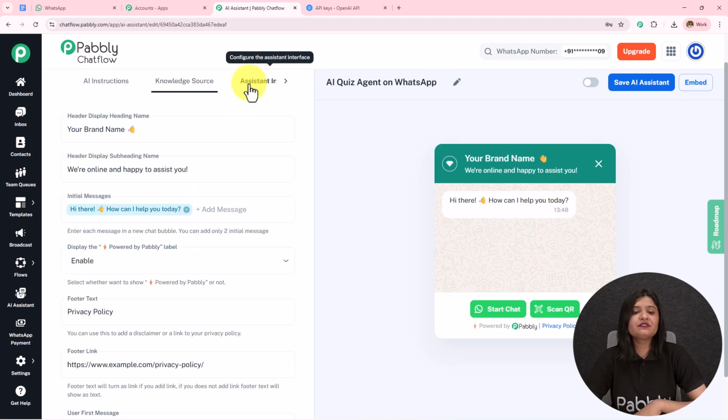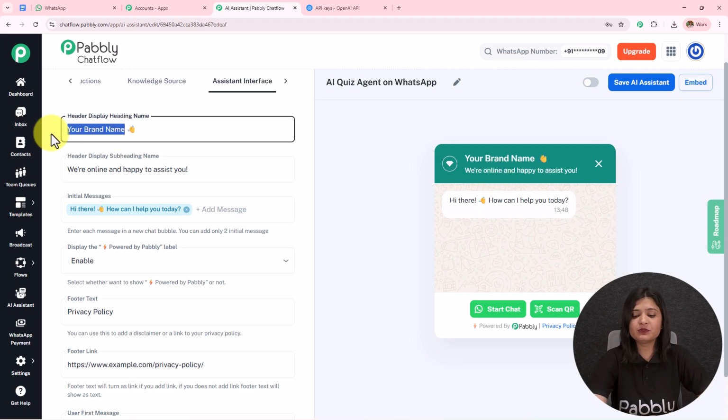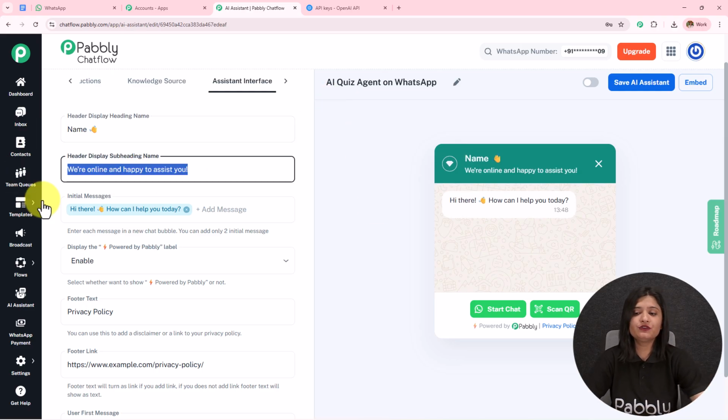Then we have this assistant interface. Over here you can see the heading name and you can see the subheading name. So if I remove this, it will be removed from here. If I write something else, it will start displaying. If you want to keep this subheading, you can do that. If you want to remove it, you can do that.